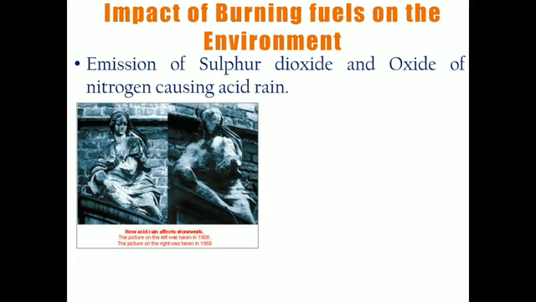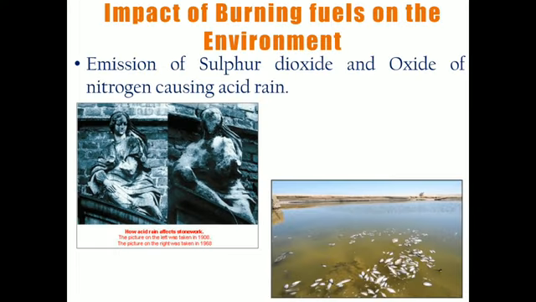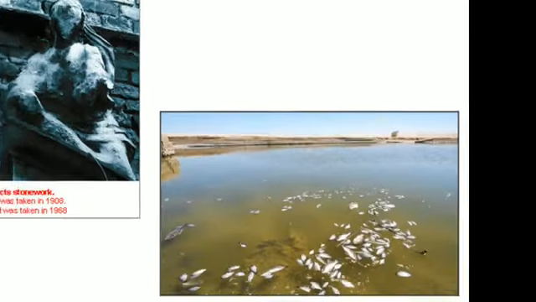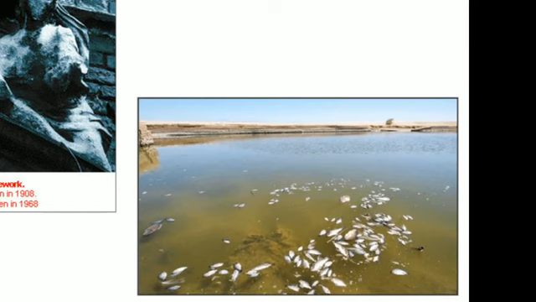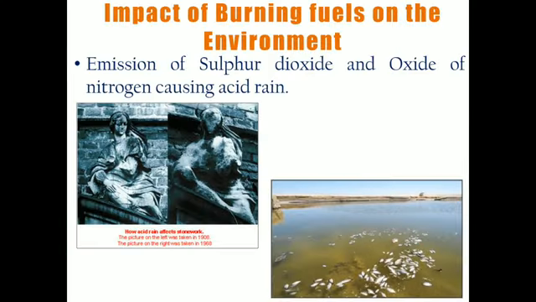Similarly, acid rain also affects our ponds and lakes. You can see lots of fish and aquatic organisms dying because of the rise in acidity of the water. Because of acid rain, the acidity of the water increases, and because of this fish and aquatic life are disturbed. So these are the impacts of the various types of pollutants which we release into the environment because of the burning of fuel.